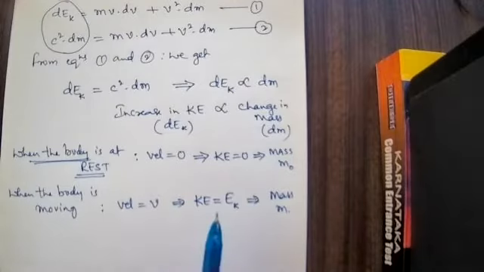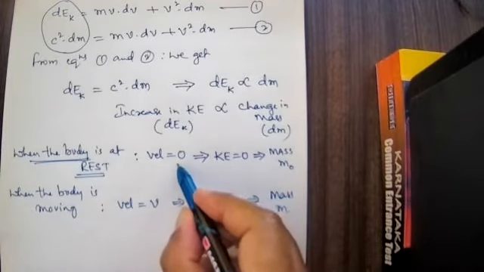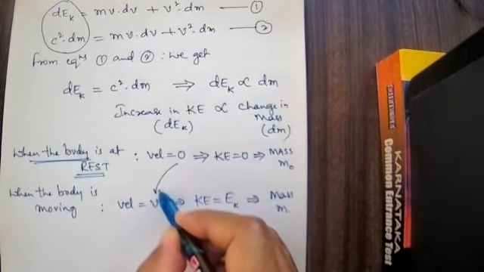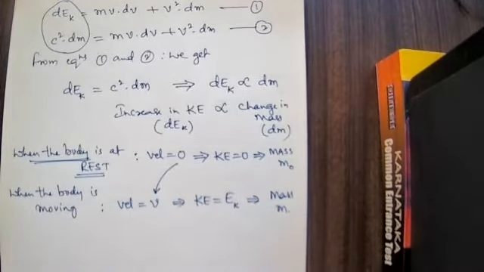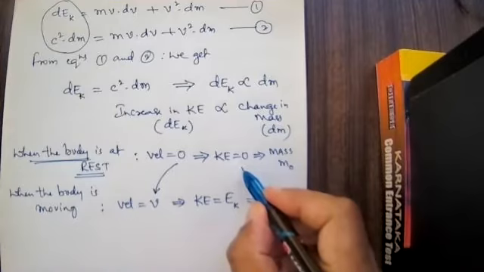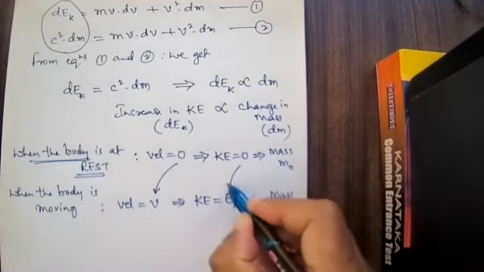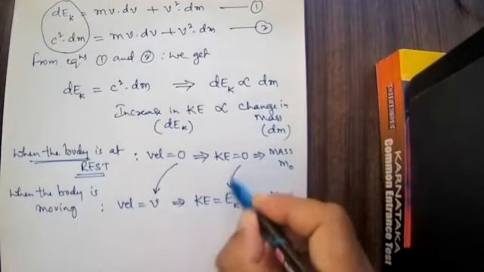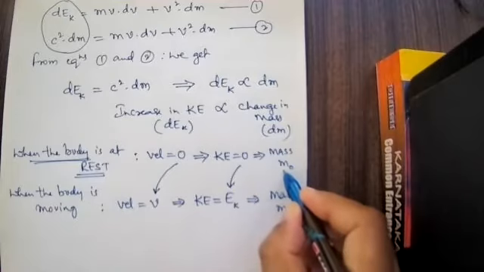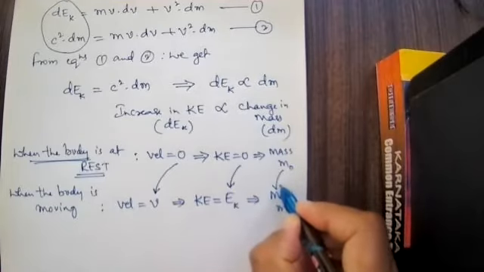So as the velocity changes from 0 to v, kinetic energy changes from 0 to Ek, and the mass changes from m naught to m.